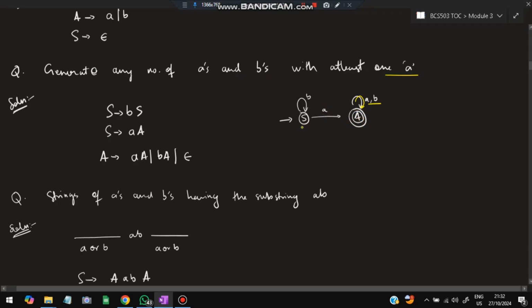So do the same thing here. S goes to BS, right? S goes to BS. After that, if A is there, where is it going? It is going to capital A. So S goes to A and capital A.